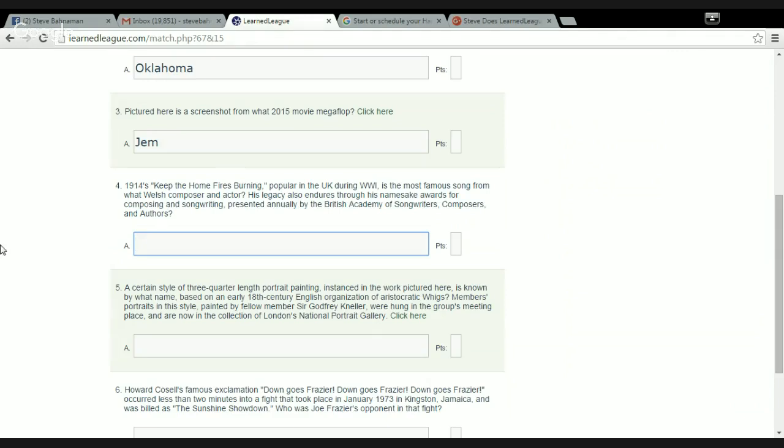Question 4. 1914's Keep the Home Fires Burning, popular in the UK during World War I, is the most famous song from what Welsh composer and actor? I have no idea. His legacy also endures through his namesake awards for composing and songwriting, presented annually by the British Academy of Songwriters, Composers, and Authors.